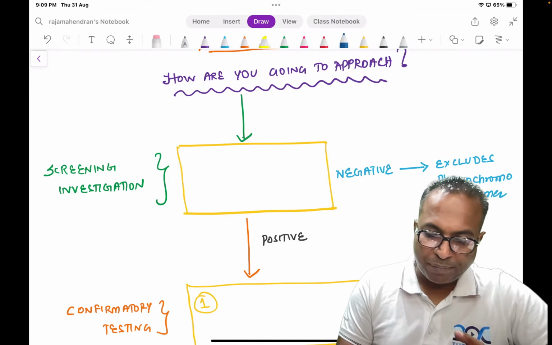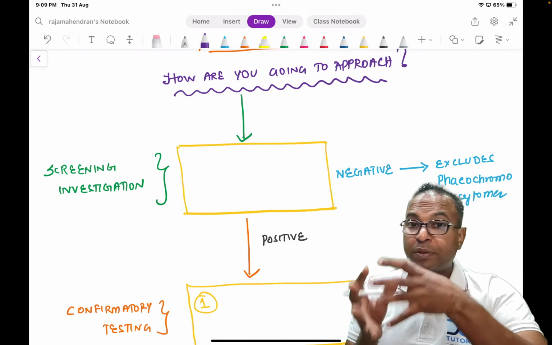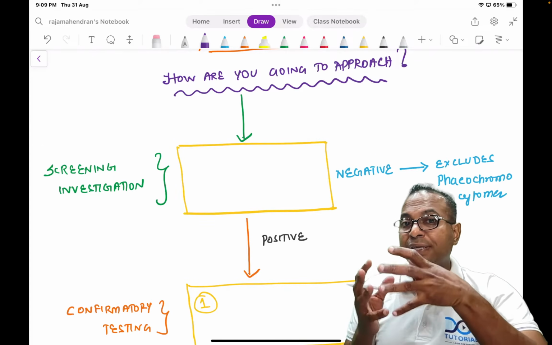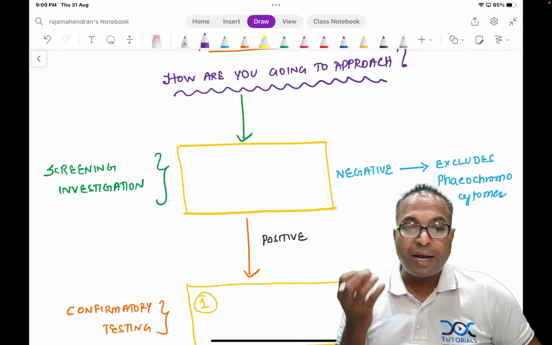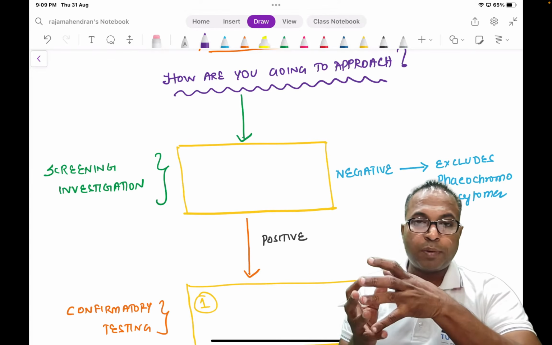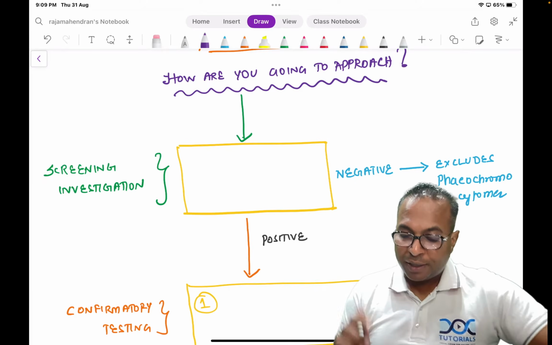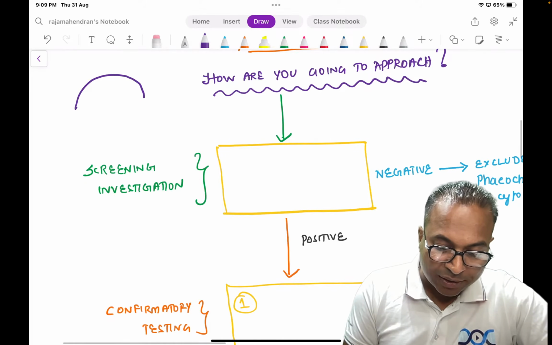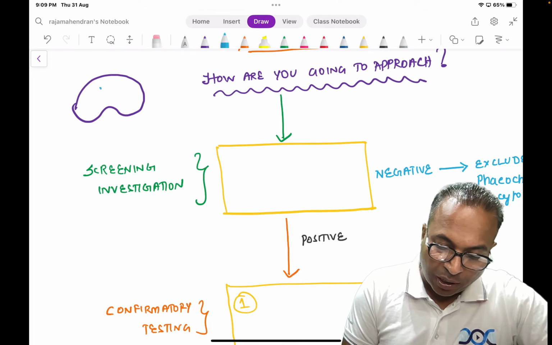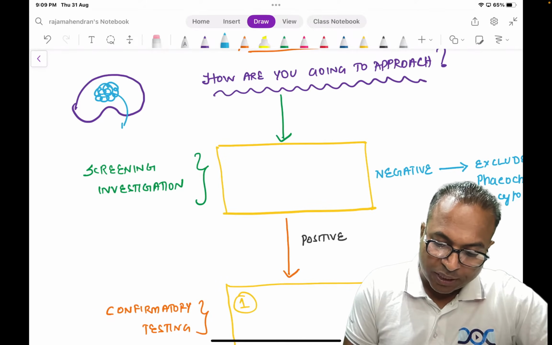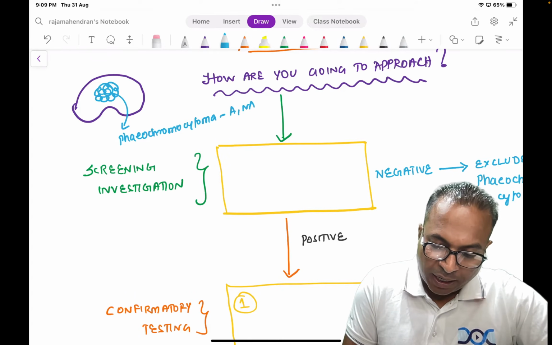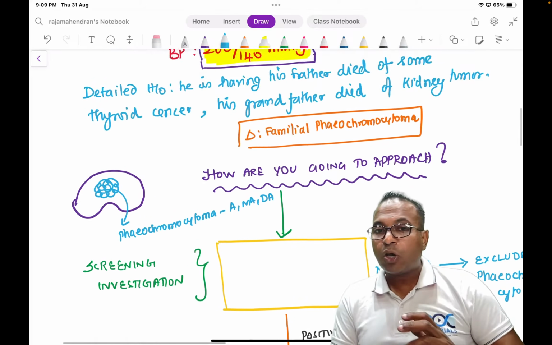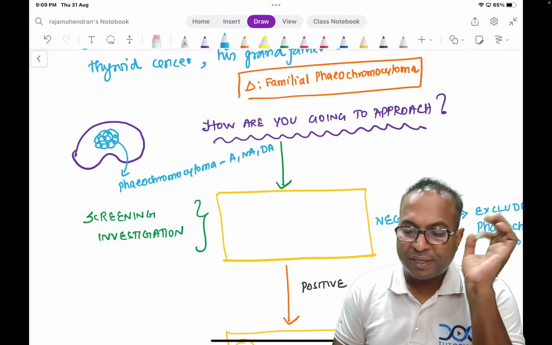Yes. So, a patient you are now suspecting may be a phaeochromocytoma. So, you all know phaeochromocytoma is a neuroendocrine tumor arising from the adrenal medulla. So, pathology behind phaeochromocytoma is a tumor arising from the adrenal medulla. This is adrenal gland. From the adrenal medulla, the tumor arising is known as phaeochromocytoma. Please understand. So, since it is a neuroendocrine tumor, it will secrete adrenaline, noradrenaline, dopamine, all the catecholamines.